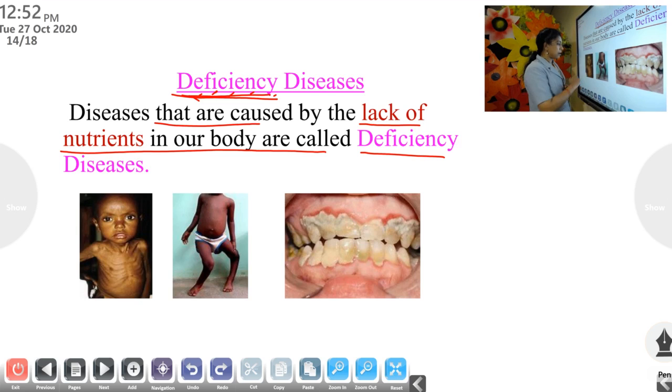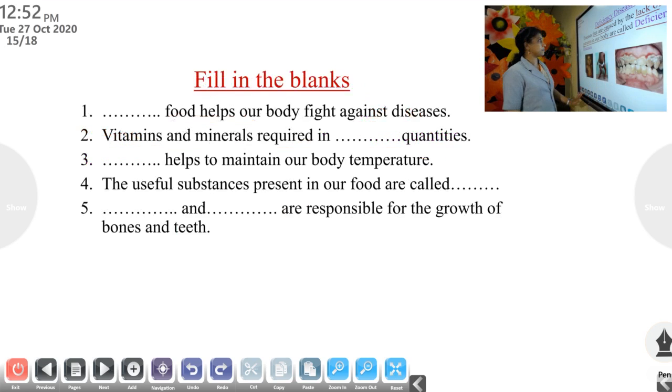See the picture? See the boy here? Do you want to be like this? No. See the leg of this boy? See the shape? It is also a deficiency disease. See the teeth? Do you want your teeth to be like this? No. So, what should you do? You should eat a balanced diet, or your food should contain all the important nutrients. Clear? Okay.